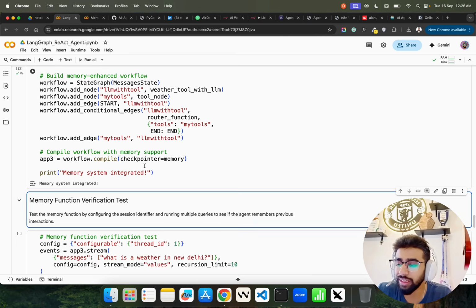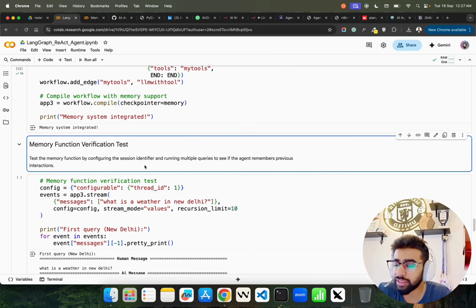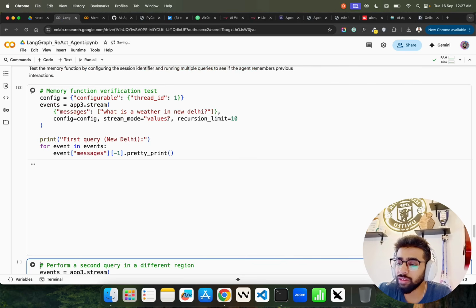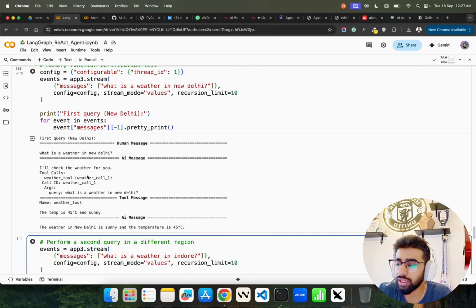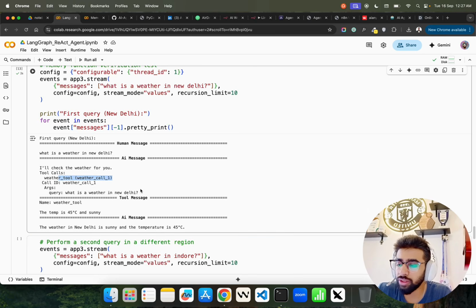So let's integrate the memory within it and then test it out. I'm asking what is the weather in New Delhi? Looking at this first query, it says, I will check the weather for you. Tool calls. This is the tool call. You can see the temperature is 45 degrees Celsius and sunny, and it gives you the AI message: the weather in New Delhi is sunny and the temperature is 45 degrees Celsius. So this is the AI message.